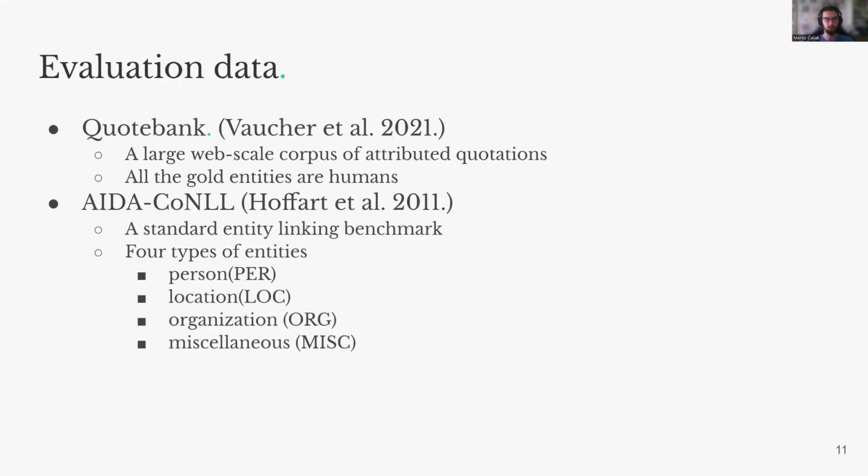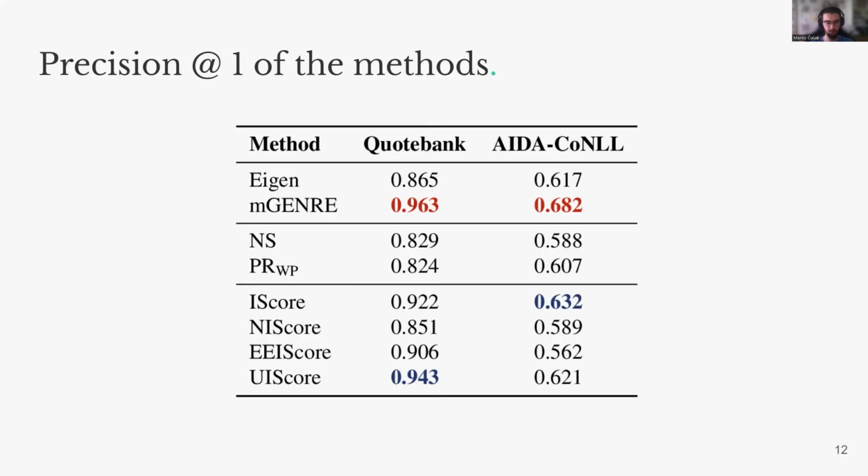We evaluate the performance of our methods on Quotebank and AIDA-CoNLL. Quotebank is a large web-scale corpus of attributed quotations where all the gold entities are humans, while AIDA-CoNLL is a standard entity linking benchmark with 4 types of entities: person, location, organization, and miscellaneous. Let's proceed to the results.